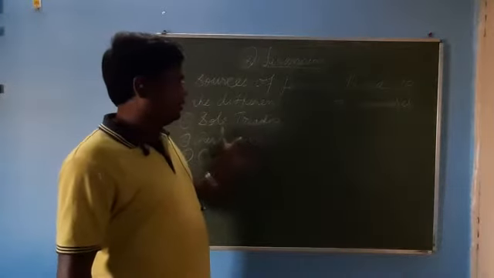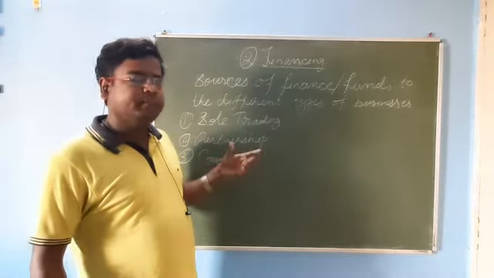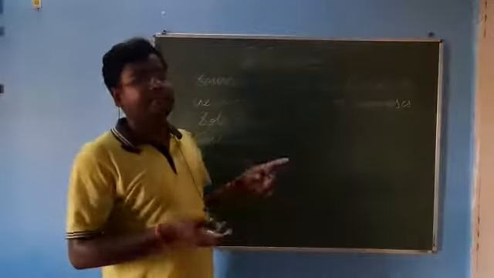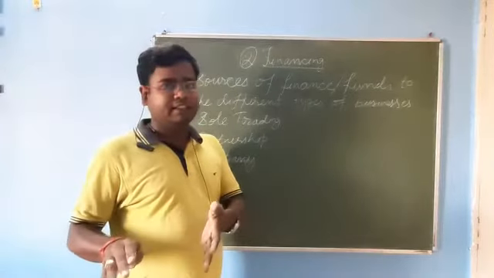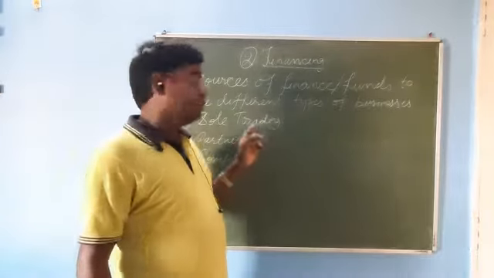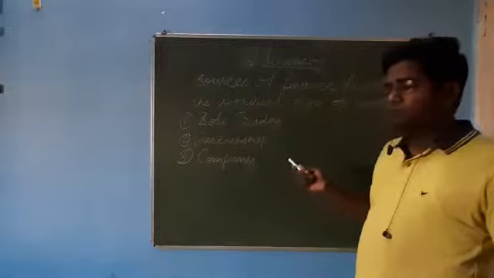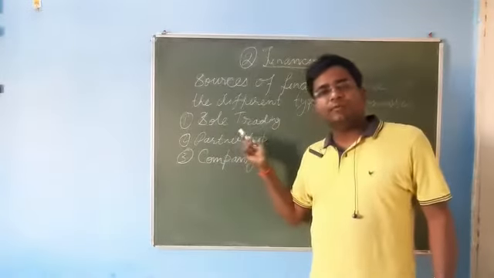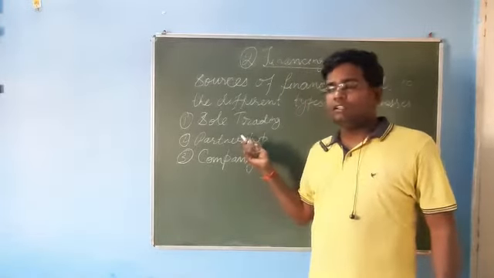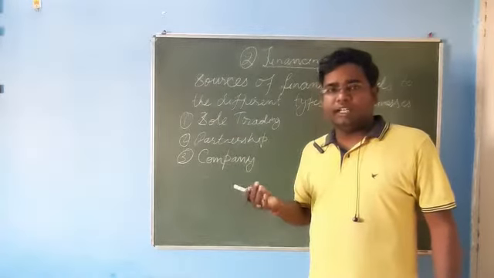So what is this? Sole trading. It means how they arrange their funds. And business finance is what? Acquisition and utilization of funds. Utilization is the second part, but the first part is acquisition of funds. So in sole trading, how will they acquire their funds? Only through one source, and that is the owner of the business himself.